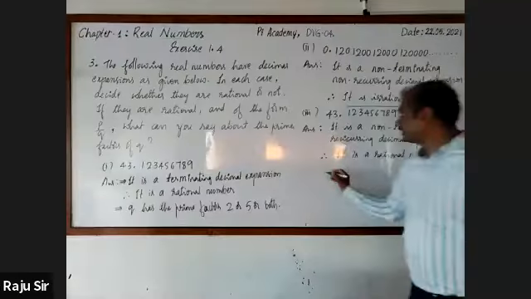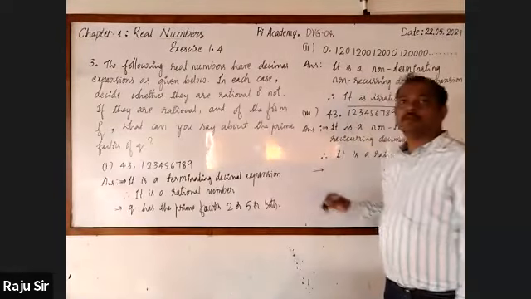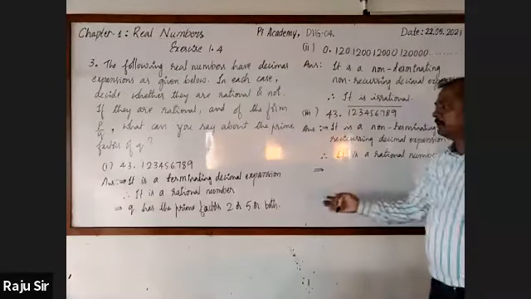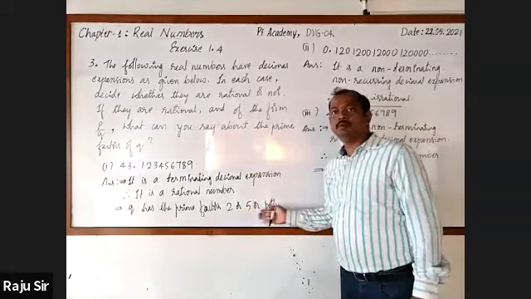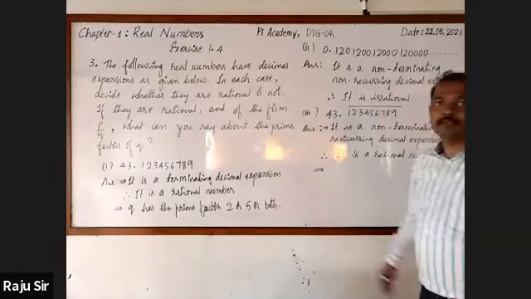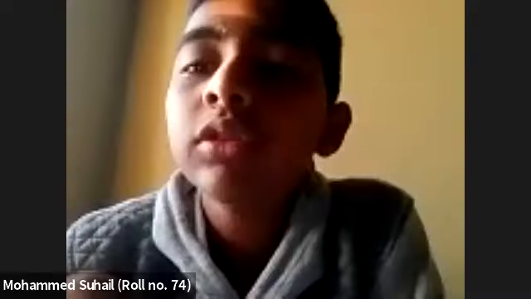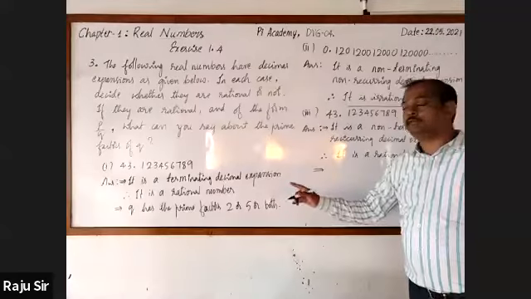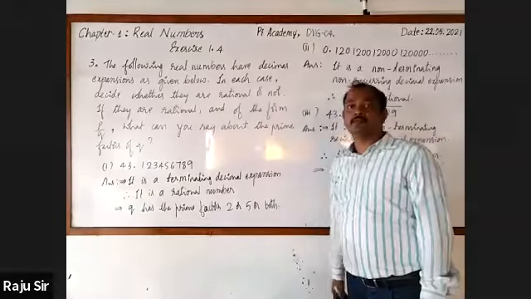When you express this in p by q form, you can come to know that the denominator will not be in the form 2 raised to the power m into 5 raised to the power n. That means it will have prime factors other than 2 and 5.